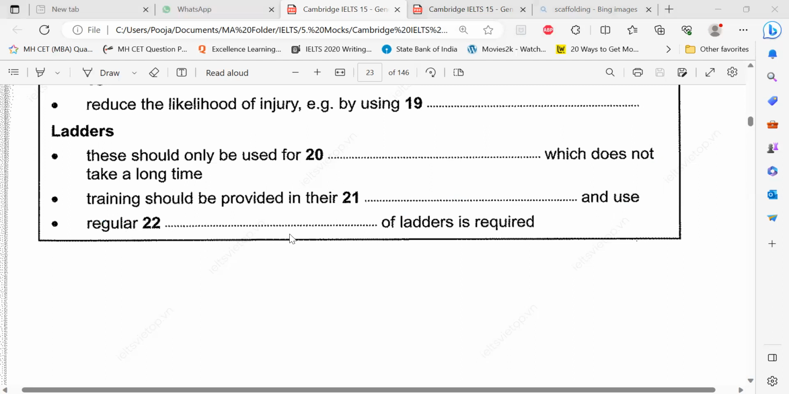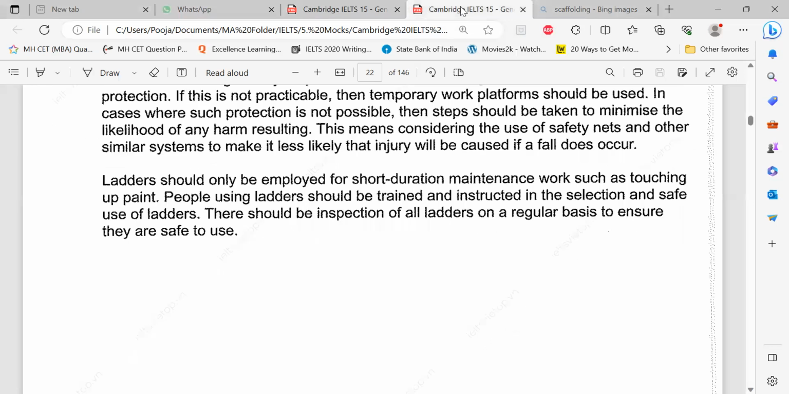Last one. Regular dash of ladders is required. You tell me. If you're using any equipment, any machine, anything like a tool like ladders, regular, what will you do? Maintenance. Yeah, something like maintenance, right? I don't know if it's the same word. Inspection. Here it is inspection. But you already gauged that word, okay? It's like a synonymous structure. Perfect. Nice and good.